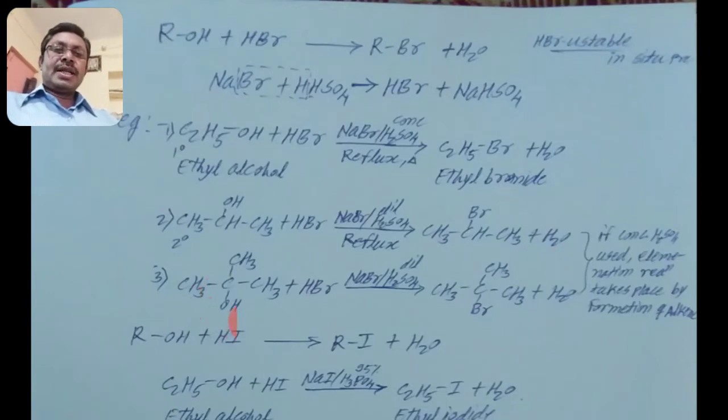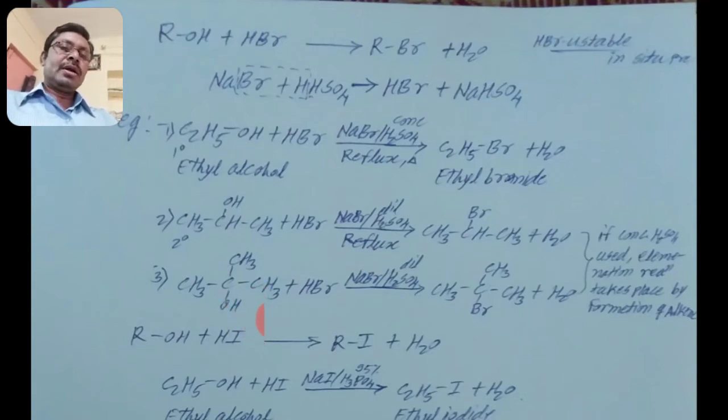The next example is tertiary alcohol. For tertiary alcohol, HBr is also prepared in situ. Here too we use dilute H2SO4, because tertiary alcohol is even more reactive and gives an elimination reaction other than the substitution reaction.